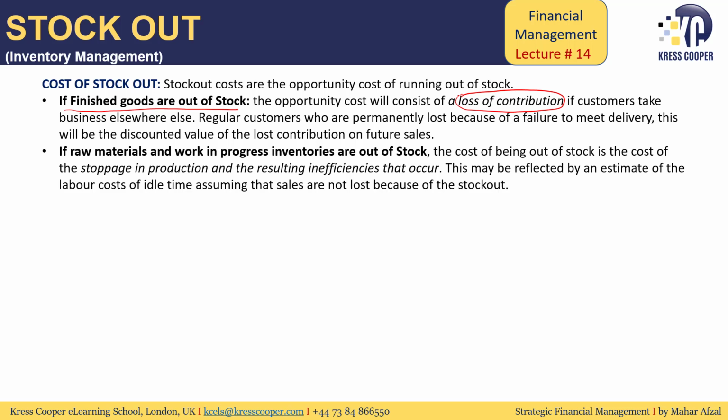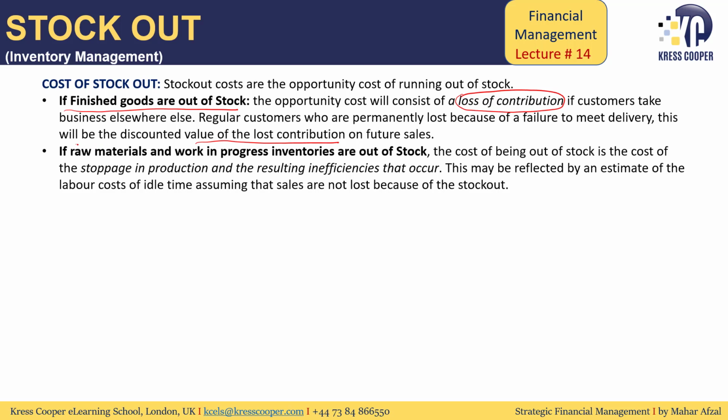This contribution can be from a one-off customer or it can be from a regular customer. If it is from a one-off customer, then definitely we will straightforwardly consider the contribution that the company has lost without considering the present value of the future cash flows. But in case of regular customers who are buying on a monthly, daily or weekly basis, and we are not supplying goods to the customer on a timely basis, the customer might switch somewhere else. Once the customers are switching somewhere else, then we will be required to consider the present value of the loss of contribution, meaning we will be required to discount the future related cash flows.